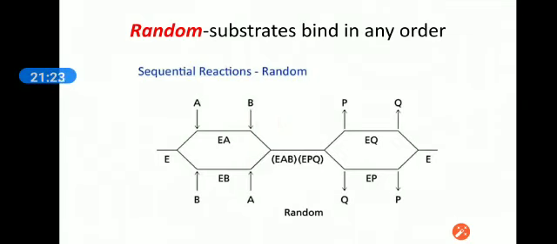It does not obey any sequence. Any of the substrates binds with the enzyme and the reaction starts.